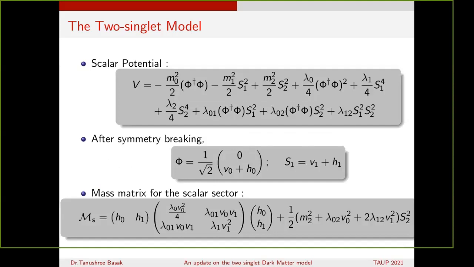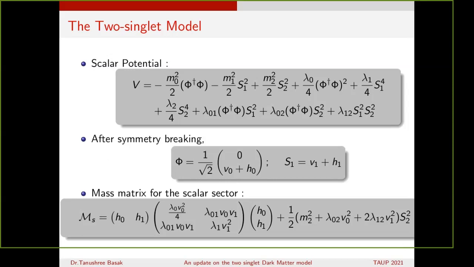So the scalar potential takes this form, where we have the mass terms, the quartic couplings, and also this interaction between phi and S1 and S2. We'll see afterwards that in explaining and analyzing the phenomenology of the model, the parameter space of the couplings is very important and plays a very important role.